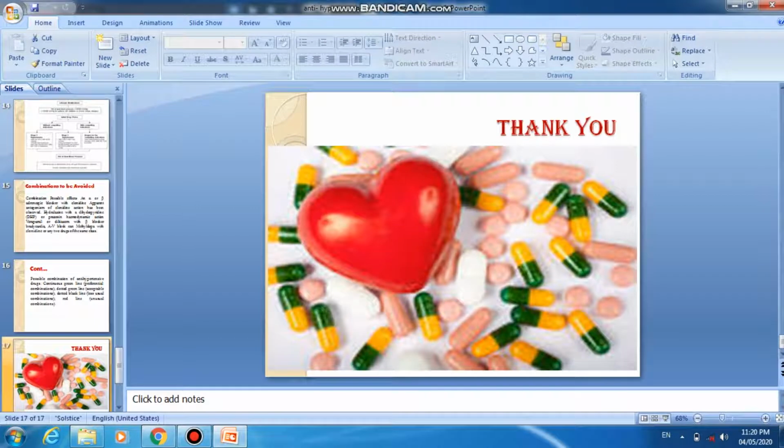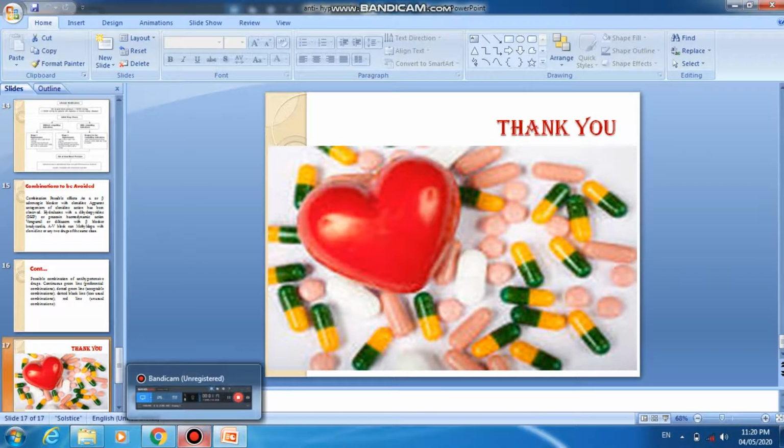So dear friends, this is all about the antihypertensive agents, and already we have discussed hypertension. It is controlled by taking proper exercise, proper medicine, and by controlling the lifestyle of the affected person.